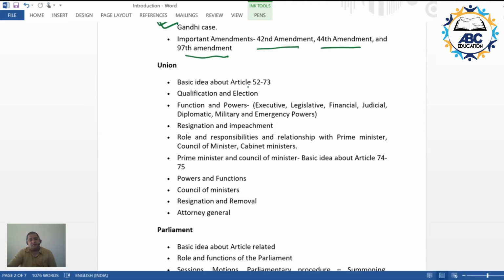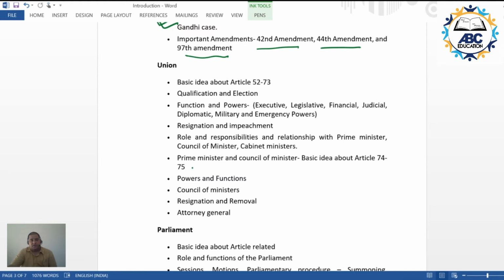Then we'll be coming to the union, that is the central element, union government, the union aspect. And in this union topic, we would be talking about the various functionaries that make news on a daily basis. We'll be talking about the president, the prime minister, the council of ministers, the attorney general. So everything with respect to the functionaries at the union level, we would be talking about them.